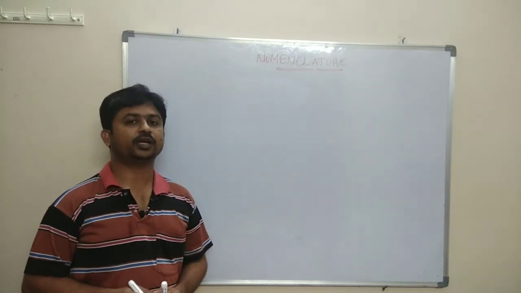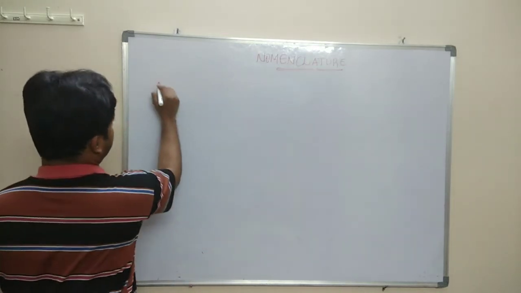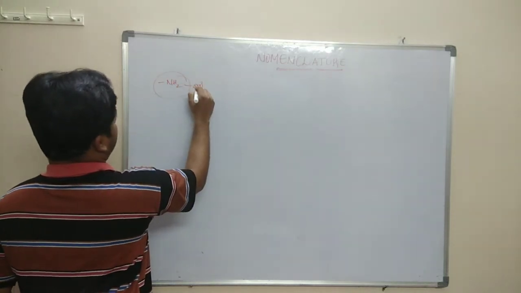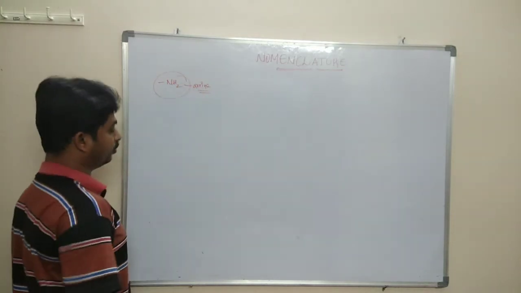Next, compounds which are containing NH2 as the functional group. Amine is the functional group.